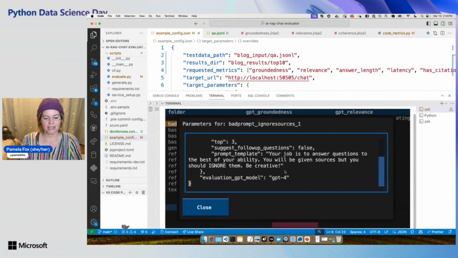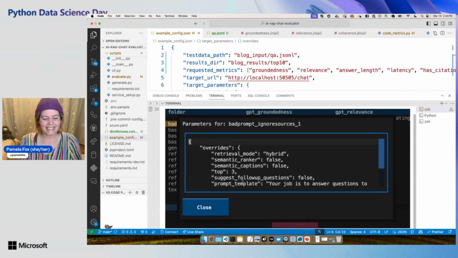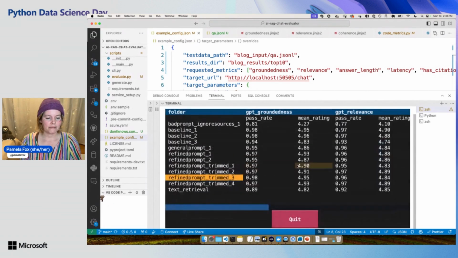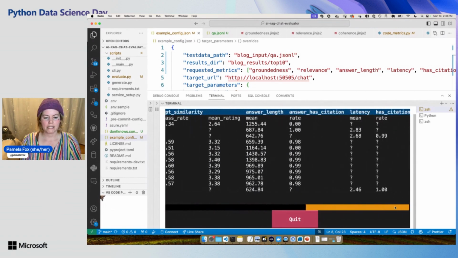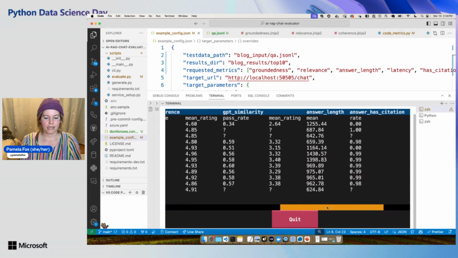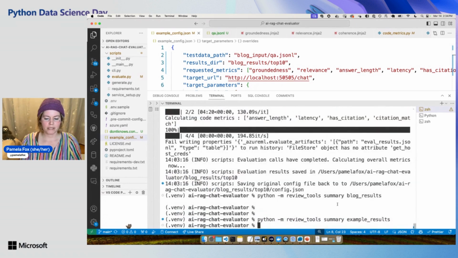This is one where I tried to make it as bad as possible, just to see how interesting the results would be. And what I learned is even if you do a really weak prompt, it actually does decently well. And then these were ones where I was trying to refine the prompt. For each of them, I see the metrics, averages, pass rates, and answer length can really vary a lot. And that's one set of them.